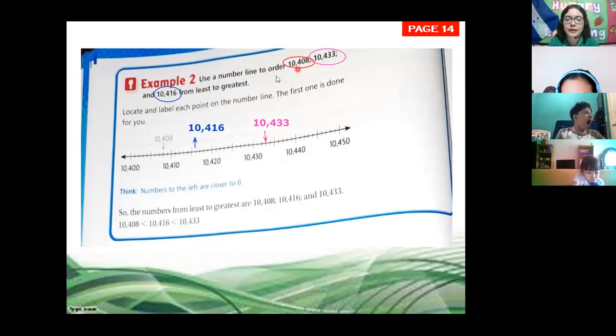Now we locate the 3 amounts. We have the 3 ones. Now, who can tell me which one is the least? The least means that it's the amount that is less than the other ones. For all these amounts that we located, which one is the least?